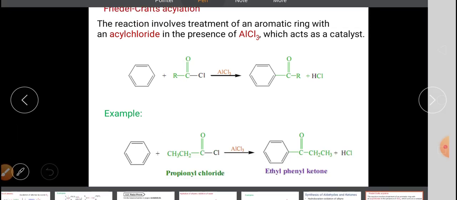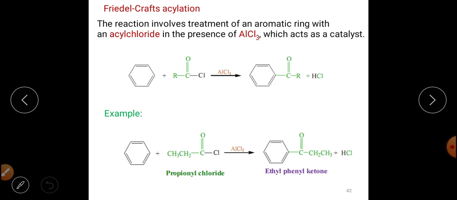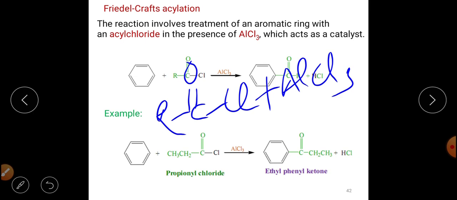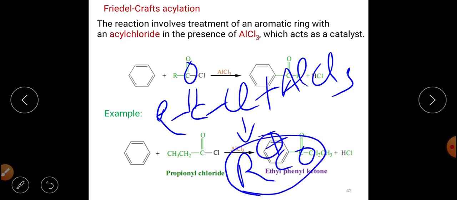If I am talking about the conversion of this acid chloride with AlCl3, Lewis acid, this will form RCO positive. This is the acylium cation.